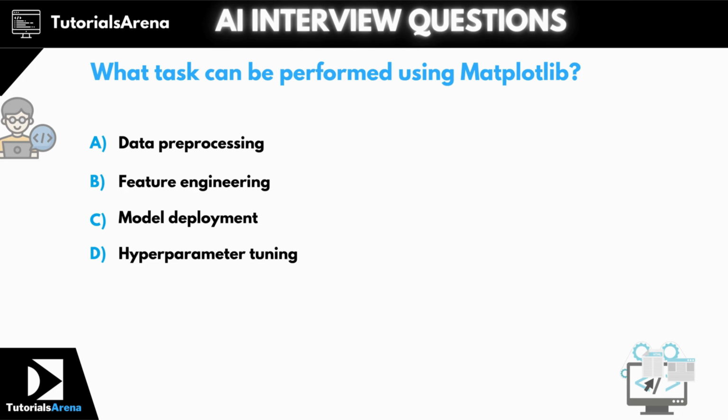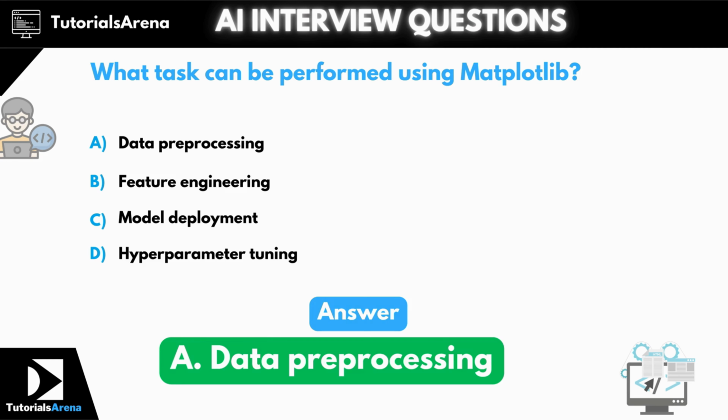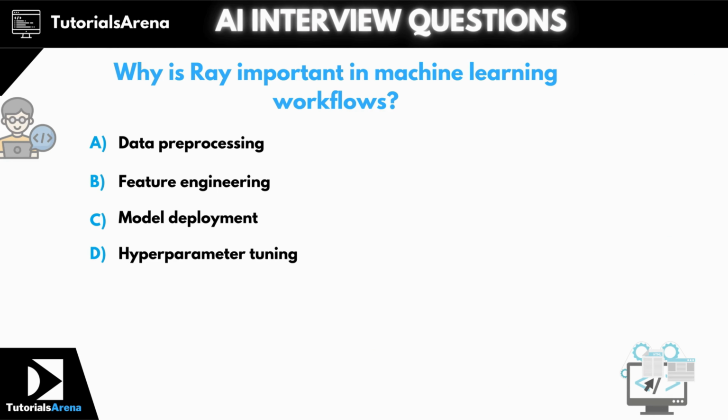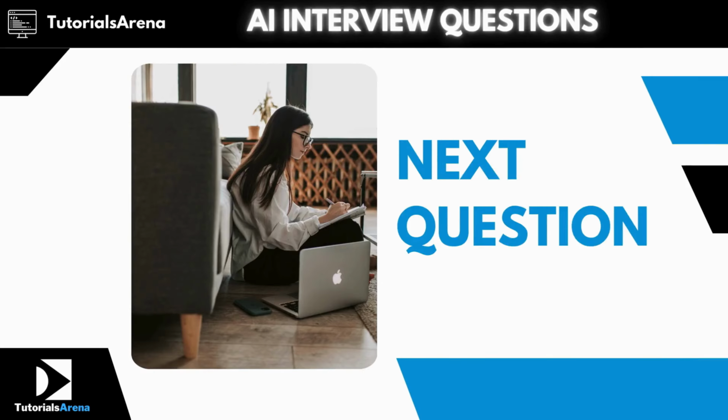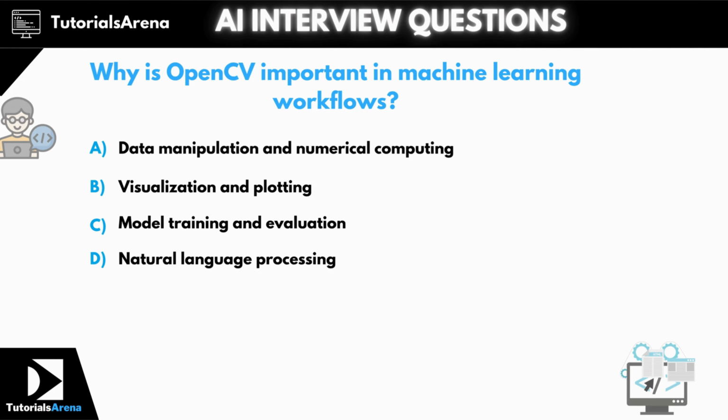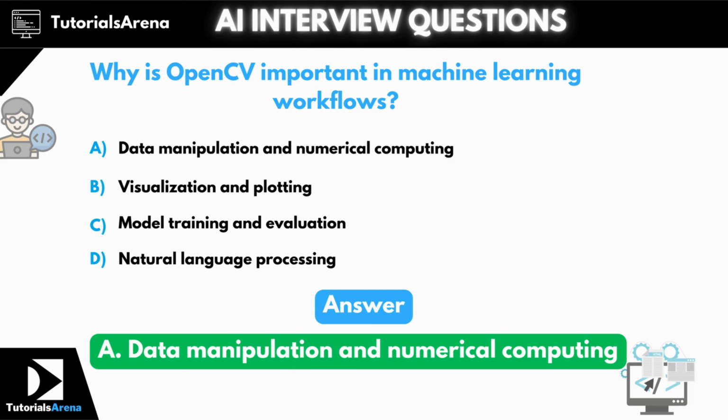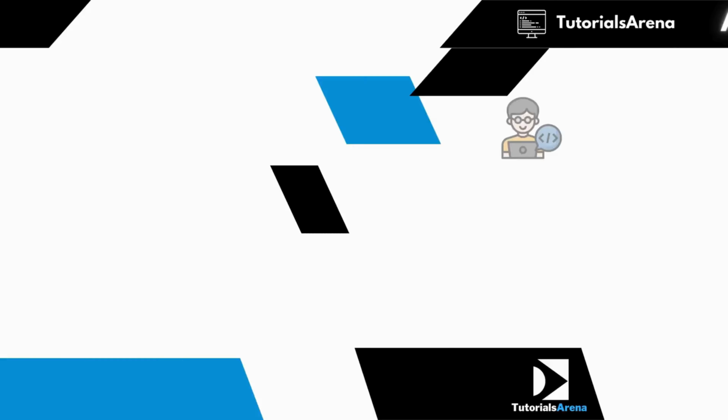Question 9. What task can be performed using Matplotlib? The correct answer is option A, data preprocessing. Question 10. Why is Ray important in machine learning workflows? The correct answer is option A, data preprocessing. Question 11. Why is OpenCV important in machine learning workflows? The correct answer is option A, data manipulation and numerical computing.